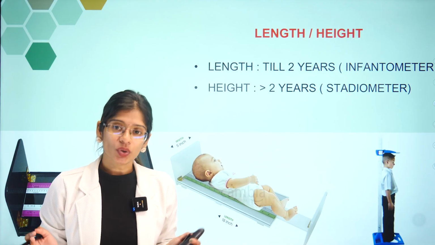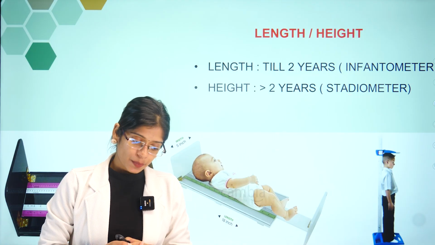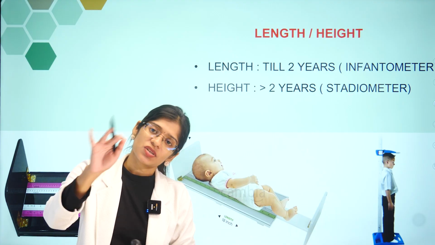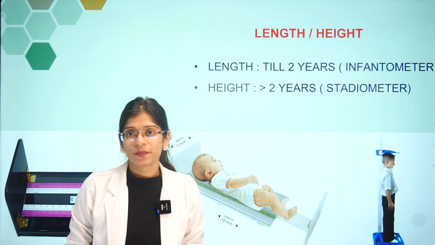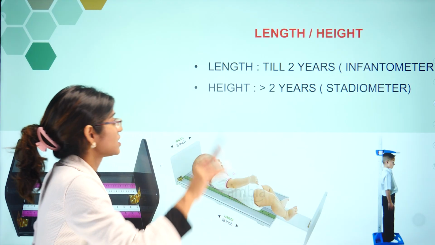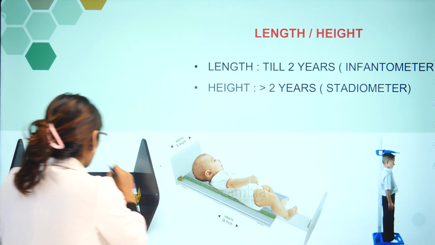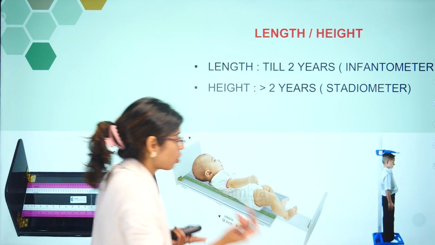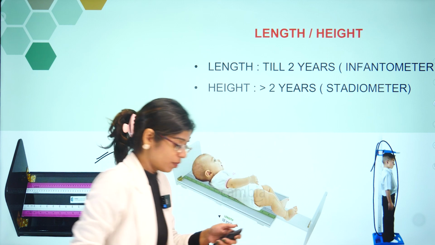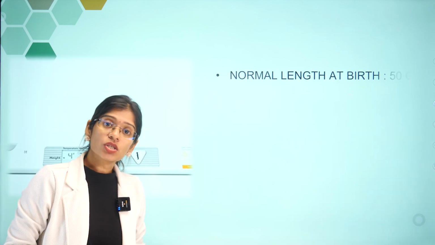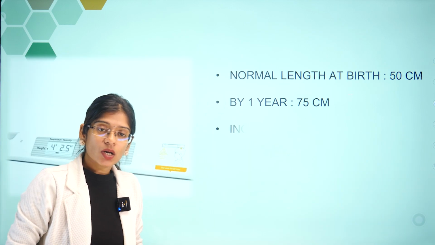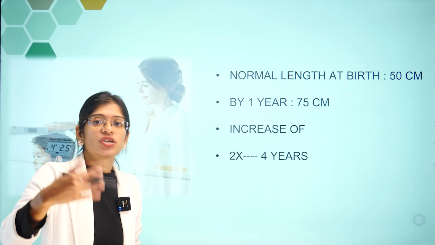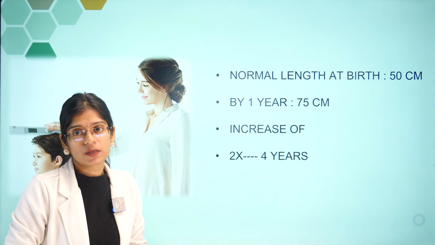Moving on to the length or height. Up to 2 years after birth, we say length, not height of the child. After 2 years, we say height of the child. Length of the child is measured by an instrument called infantometer. Height of the child we measure by stadiometer. Here also the same thing: questions come like, by which year the height will double, by which year the height will triple. These types of questions they will ask.